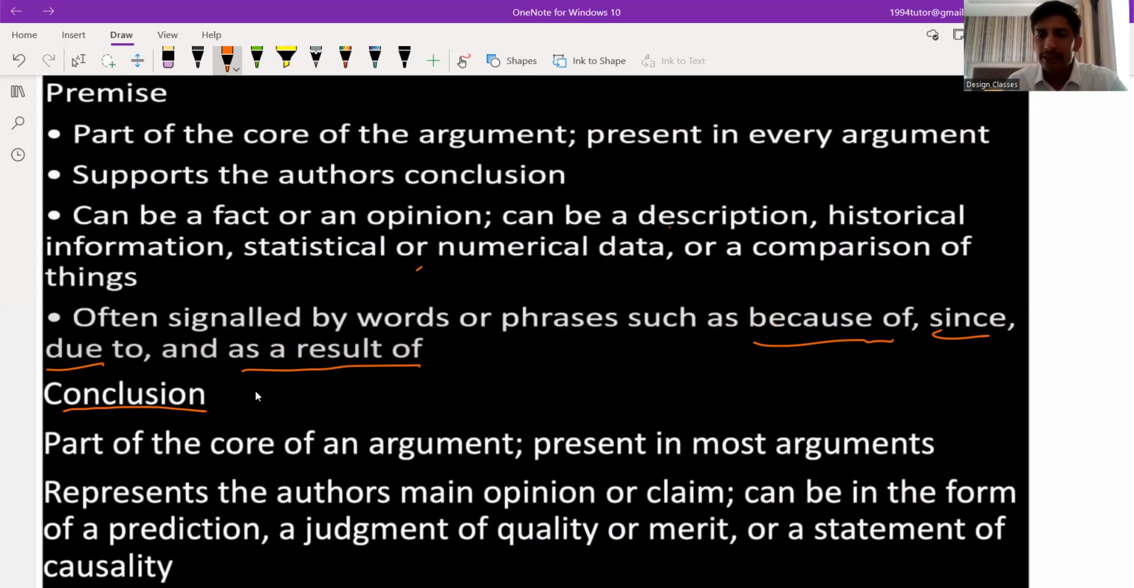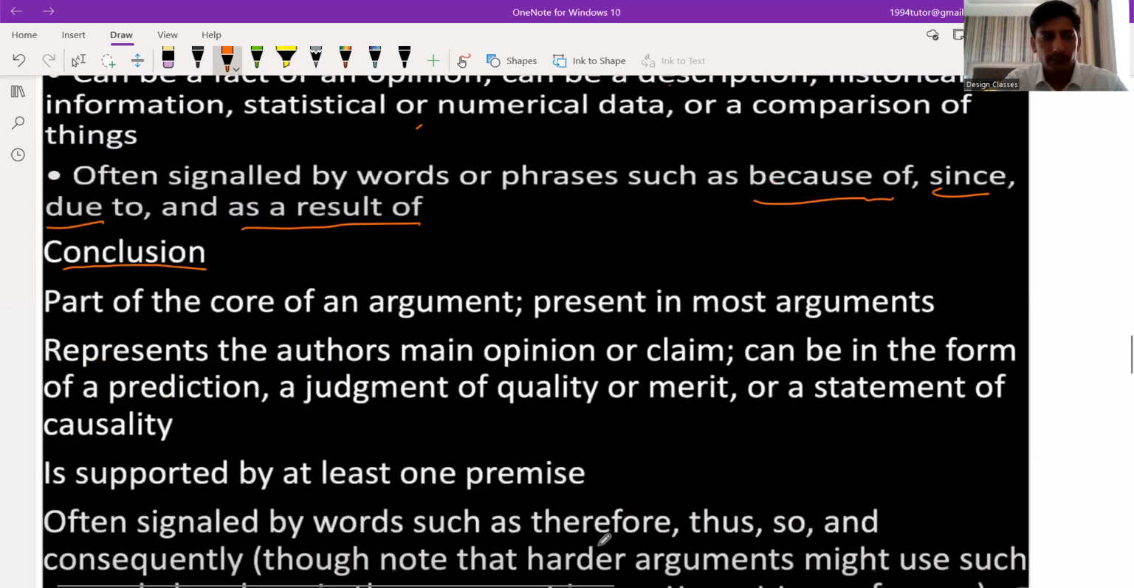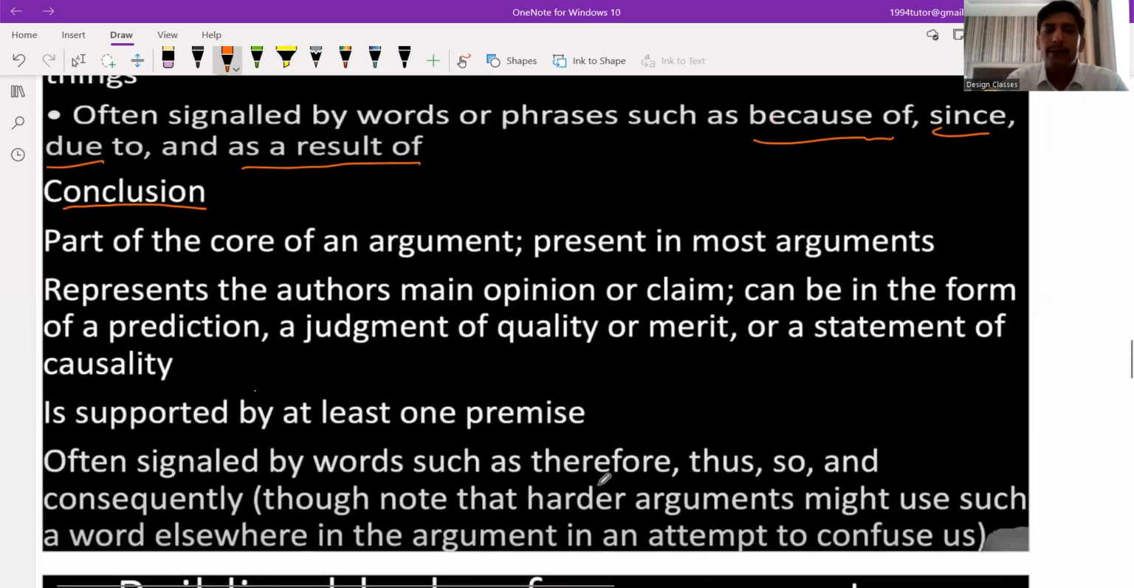Okay, it can be in the form of a prediction, a judgment, or a quality, or a merit, or a statement of causality. So this is conclusion. Now it's supported by at least one premise. So there can be one or more than one premise. As I told you, this is basically fact, and these facts lead us to the main conclusion. It is often signaled by words such as therefore. As I told you earlier, a conclusion starts with therefore, thus, so, and consequently.